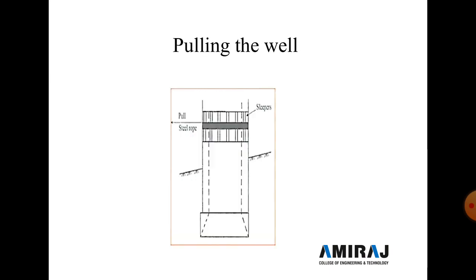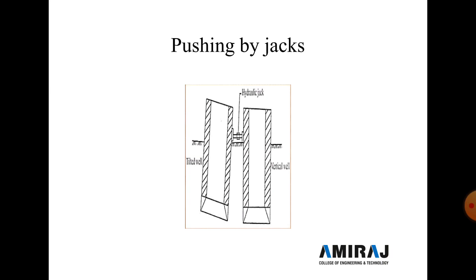Next is pulling of the well. If the caisson is fixed with a tilt, we first pull out the well and then insert it again in the ground.